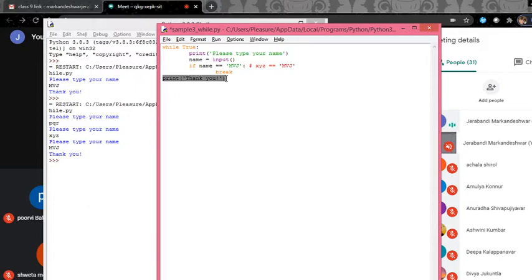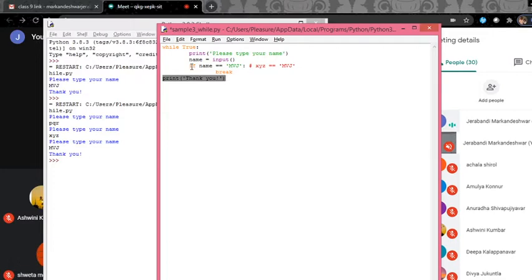Did you get where to use the break statement? What is the purpose of the break statement? To come out of the loop, to terminate or exit from the loop. We call it early exit.